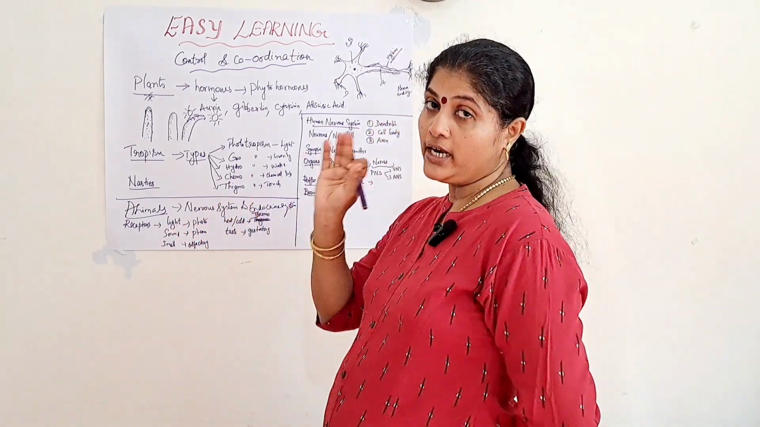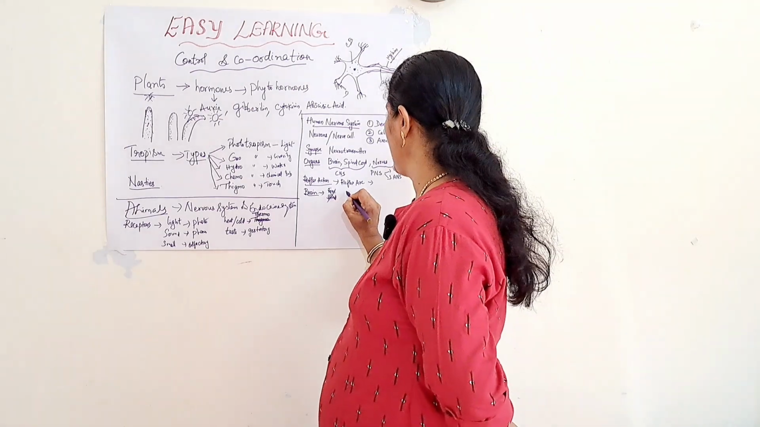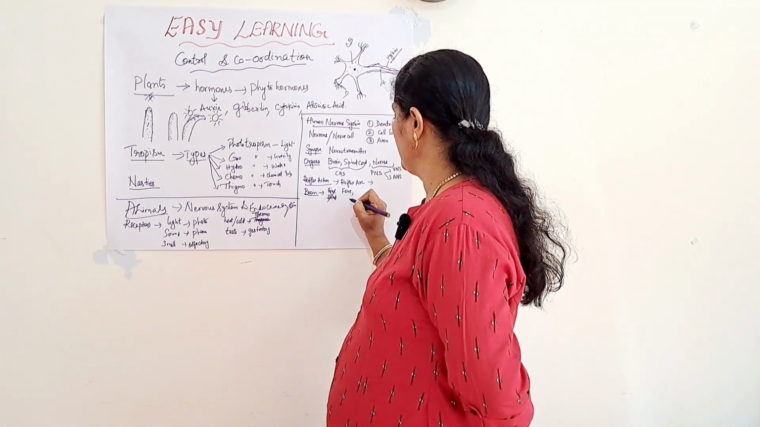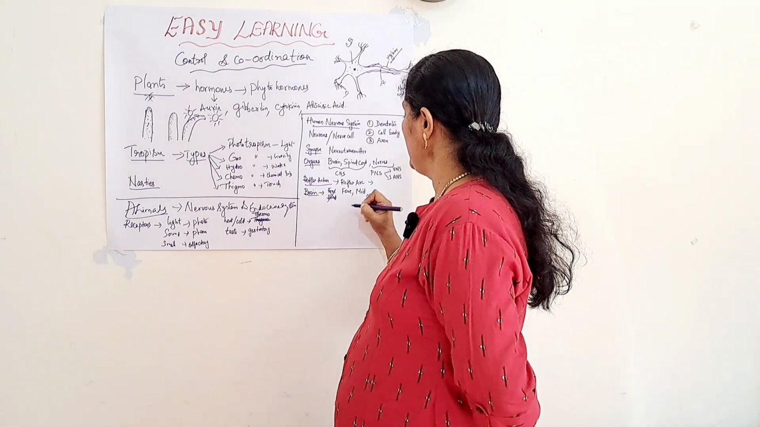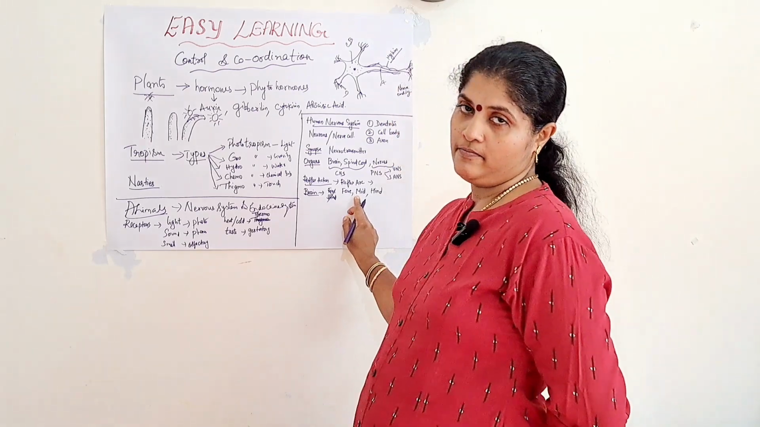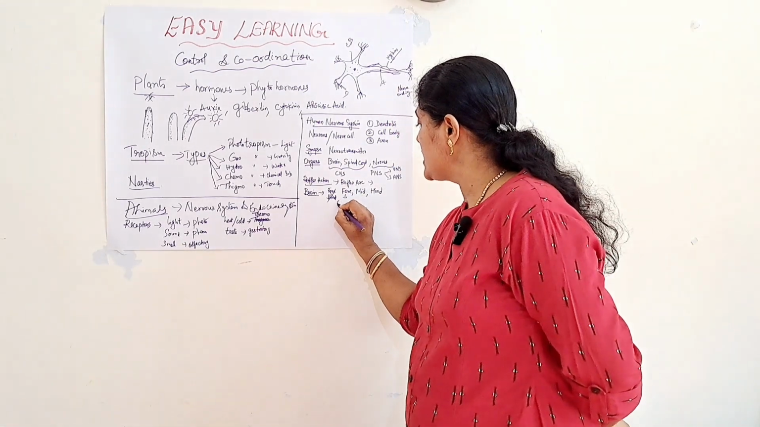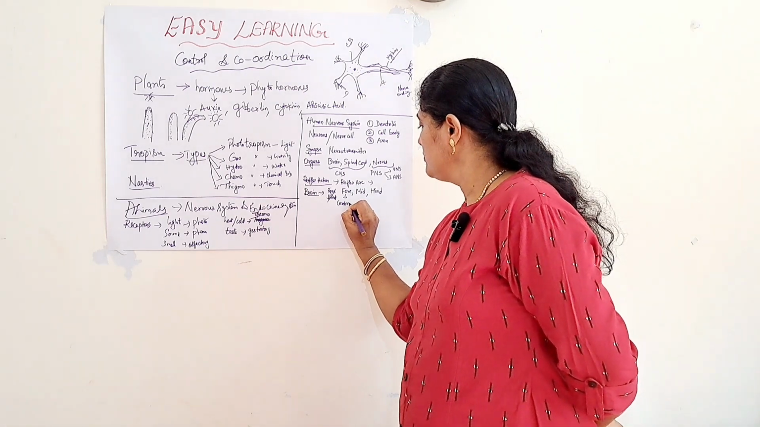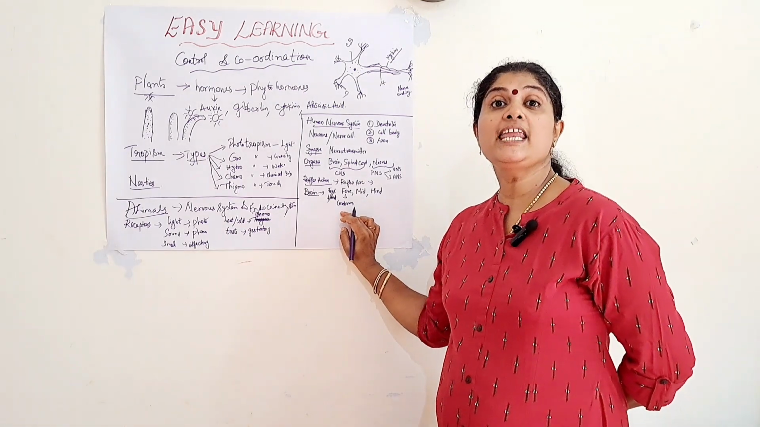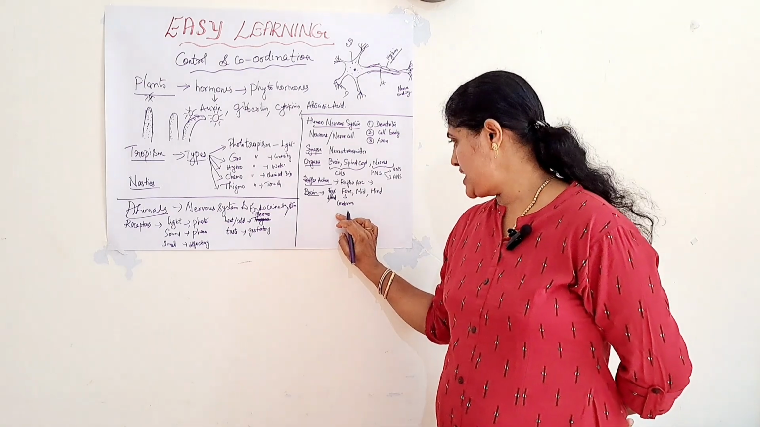So, the brain is divided into three parts. One, the forebrain. Second, the midbrain. And third, the hindbrain. So, three parts are there. The forebrain includes the cerebrum. Cerebrum is the main thinking part of the brain. All the thinking process takes place in the cerebrum.